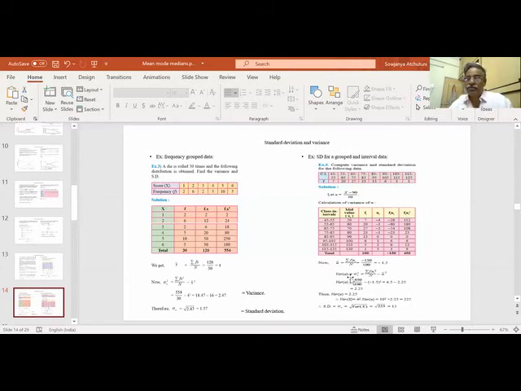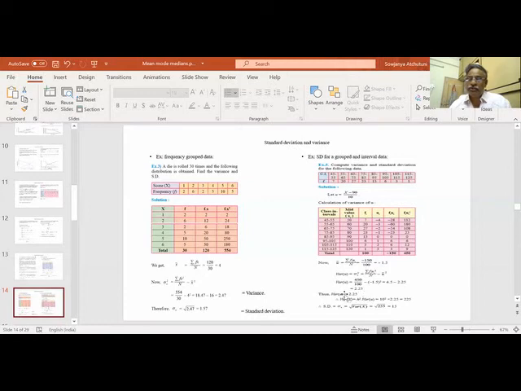So what is the variance of u? Sigma square u is equal to sigma f u square by n minus u bar square. So f u square is 450. So 450 by 100 minus 1.5 square. Even if I get a minus there, the whole square will become positive. So I am getting sigma u square as 2.25.